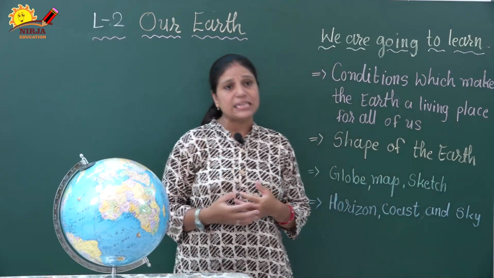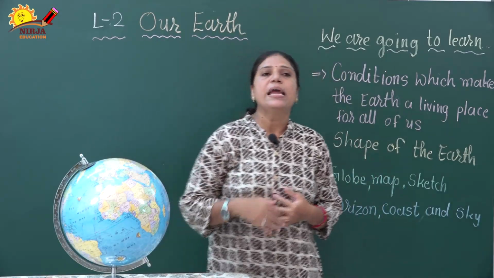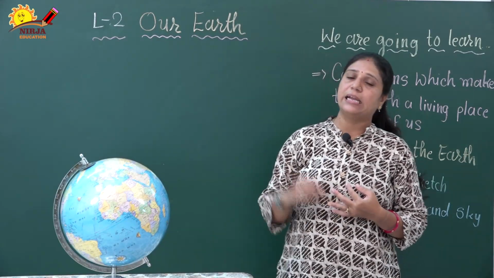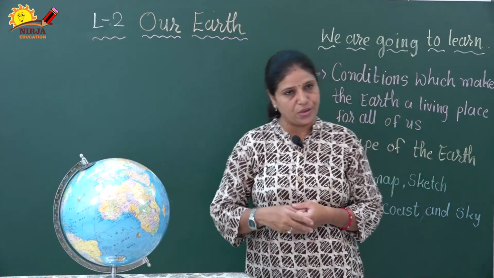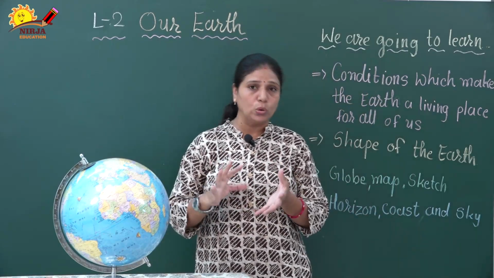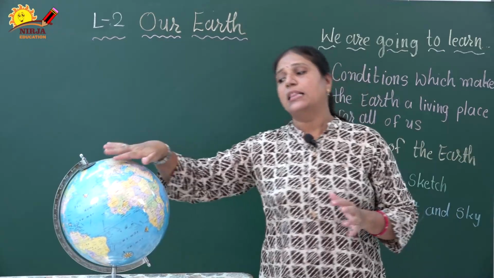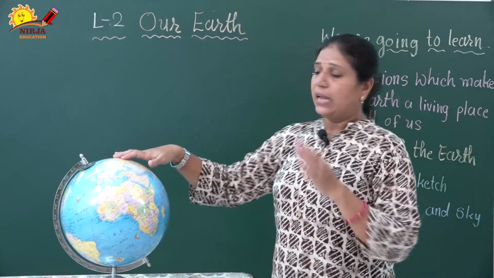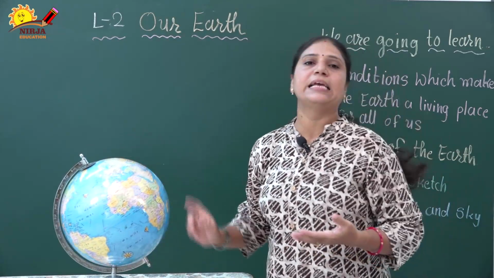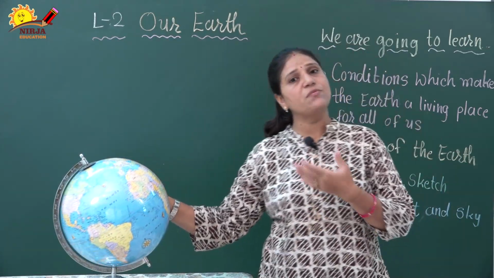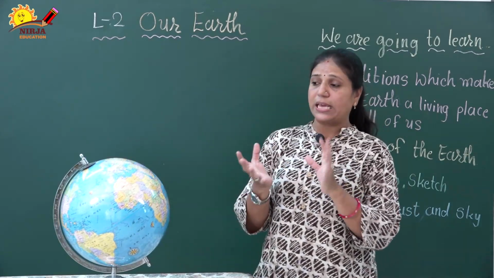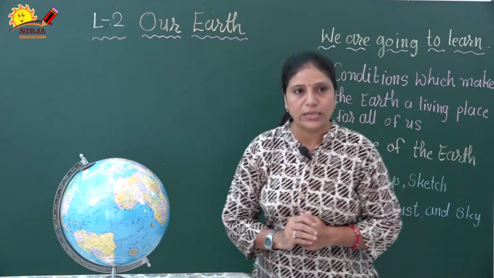It gets heat and light from the sun. It has a layer of air. We know this layer as the atmosphere. Its surface is made up of land and water both. Have you seen that here, this colored part we know as a continent, and the blue part is called the water bodies, which we can see as an ocean. So our Earth is made up of both things, land and water.